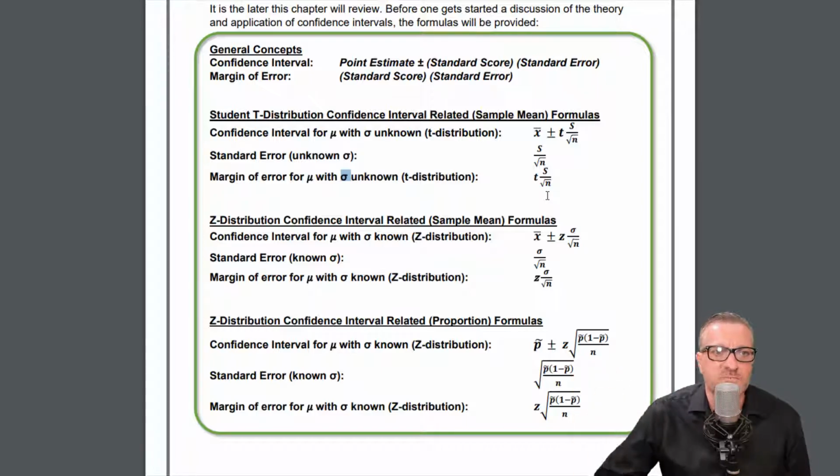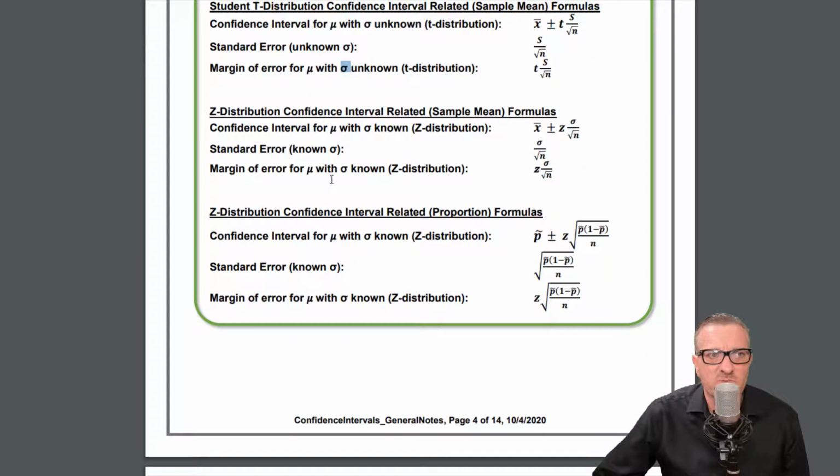So you would take this value and add it or subtract it to get that margin, to actually get the interval range. Let's see, for the z distribution, very similar. It says confidence interval for mu with standard deviation known. So in this case, we do the same type of setup, except we have a z-score. And then we have the population standard deviation over the root of n. And then same thing down here, margin of error for mu with population standard deviation known. So same type of scenario. So we see that z, that's just the z-score.